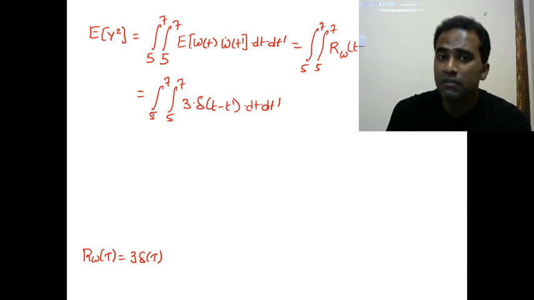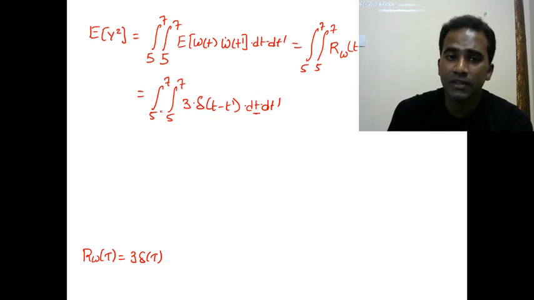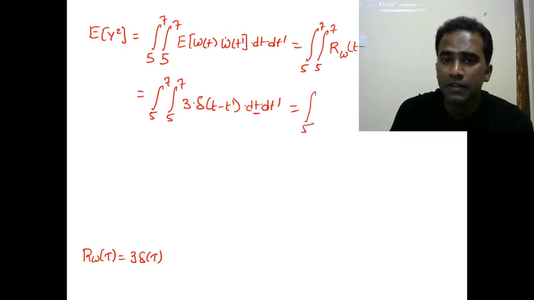We are integrating from 5 to 7 only, so the integration of the impulse will be 1. So 3 times integration of this part becomes 1, and what is left is dt dash.